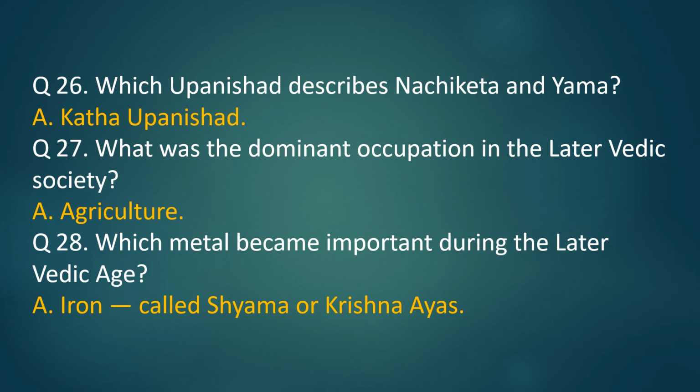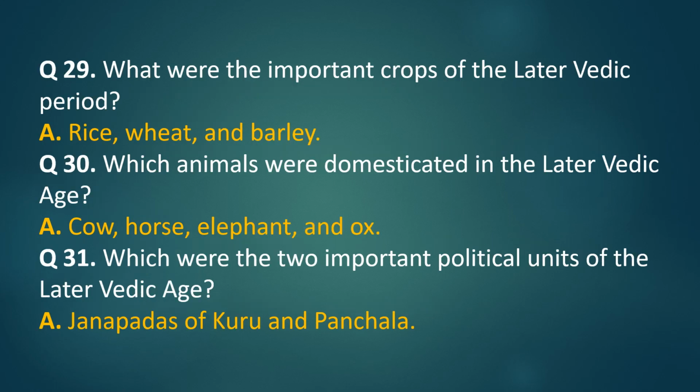Question 27. What was the dominant occupation in the later Vedic society? Answer. Agriculture. Question 28. Which metal became important during the later Vedic age? Answer. Iron, called Shyama or Krishna Ayas. Question 29. What were the important crops of the later Vedic period? Answer. Rice, wheat, and barley.